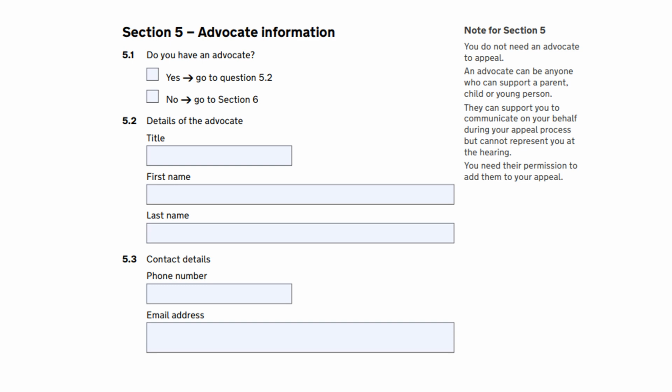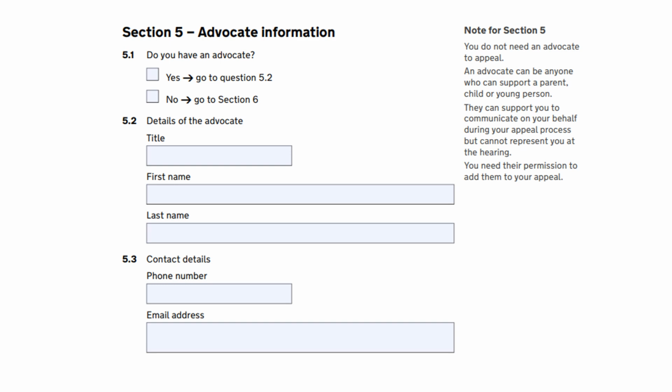Section 5 is only if you are a young person making this appeal or a disabled parent who may be able to have an advocate. An advocate is someone who knows you, who understands what you think about the issues in the appeal and can speak on your behalf. For a young person, this could be a parent, a family member, a friend, or a paid advocate. A disabled parent may also be able to have an advocate. This is not someone who can give you advice on the issues in the appeal.